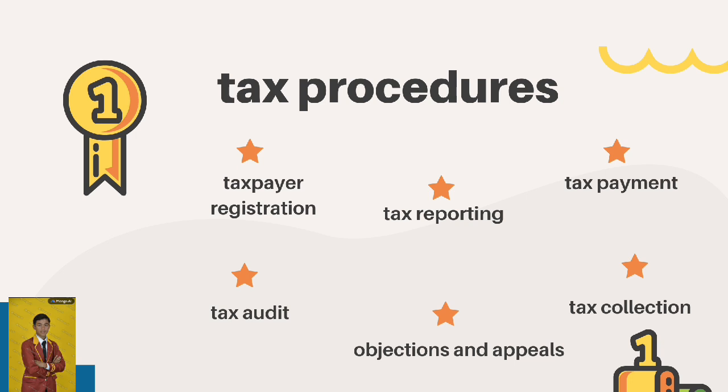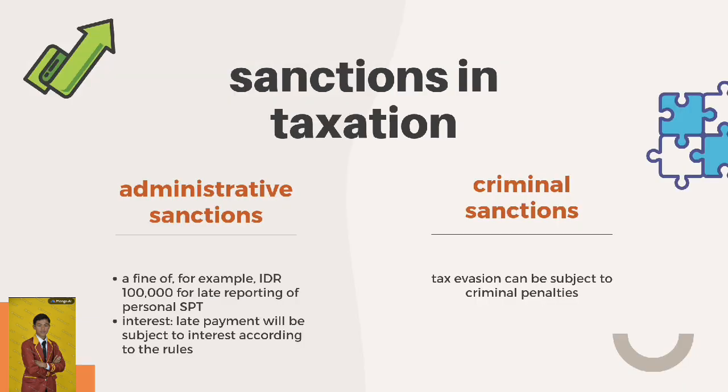6. Tax collection is carried out if the taxpayer does not pay his or her obligations on time. This process begins with a warning letter, followed by a letter of coercion, to the seizure of assets if the tax is not paid immediately.